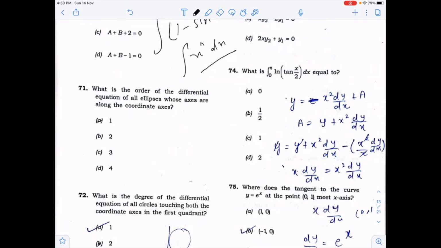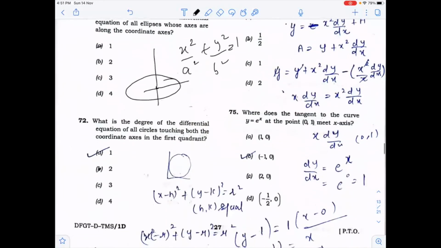they are asking about ellipse, that will be in 2D. So that will be along the two axes. So there are two constants present, x square upon a square plus y square upon b square is equal to 1. So there are two constants, so you will differentiate 2 times, so order will be 2. And by finding the differential equation, you will get the degree.